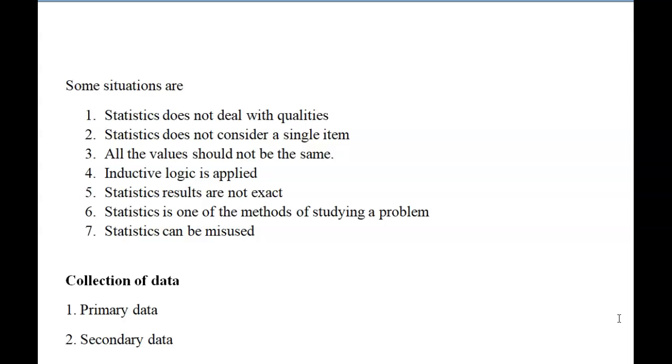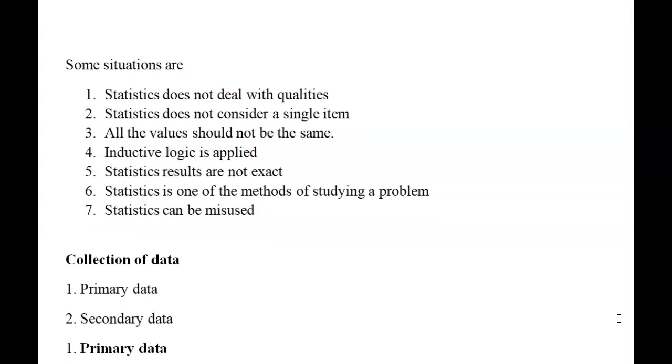The same methodology is applied for any number of data, and the statistical results are not exact. It will give only approximate data. It will not give the exact data. Then the sixth one is, it is one of the methods of studying a problem. It is not the only method. It is one of the methods, and it can be misused. Suppose we read the values wrongly by mistake, then the value will change. So it can be misused. These are all some limitations of statistical data.